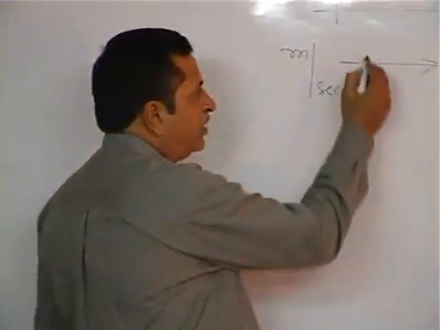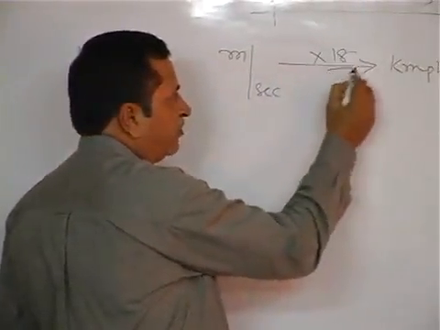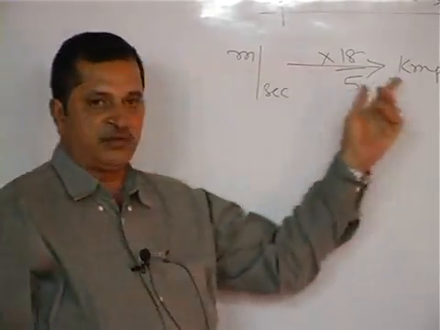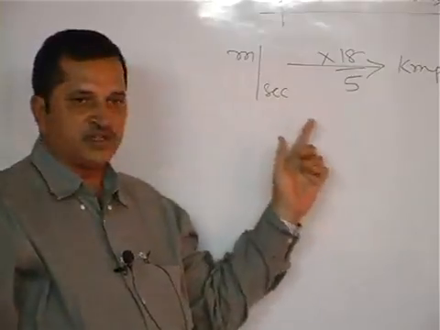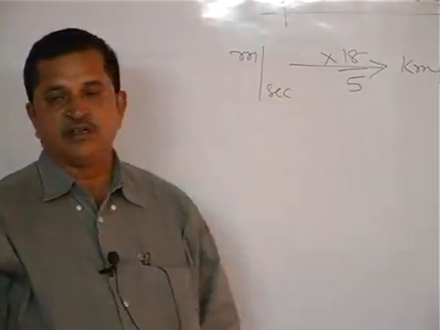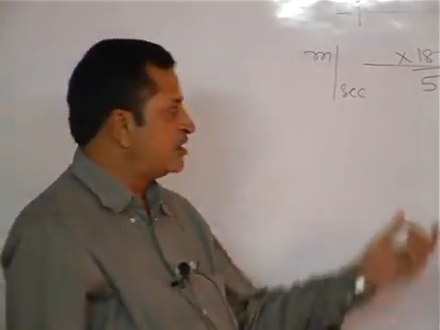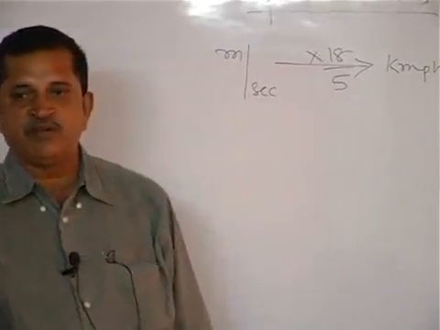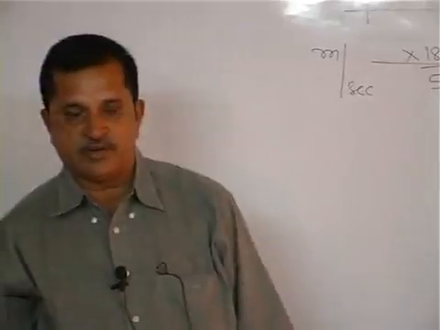We multiply with 18 by 5. Meters we have to convert into kilometers, then seconds to minutes and minutes to hours. It takes time. So the constant value is given already. If you multiply by 18 by 5, it will be converted into kilometers per hour.